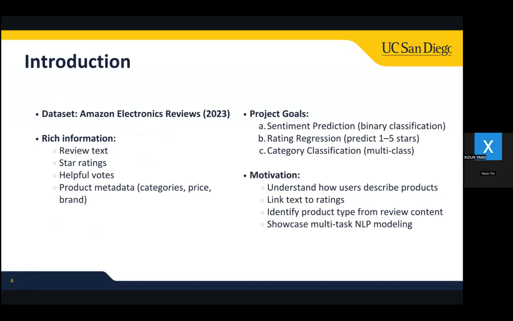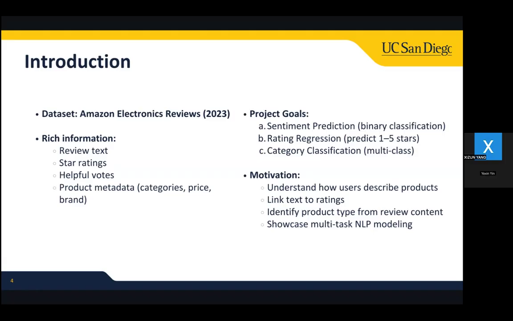First is sentiment classification, where we determine whether a review is positive or negative. Second is rating regression, where we predict the reviewers' ratings from 1 to 5 stars. And the last is category classification, where we infer the product's main category from the review content.